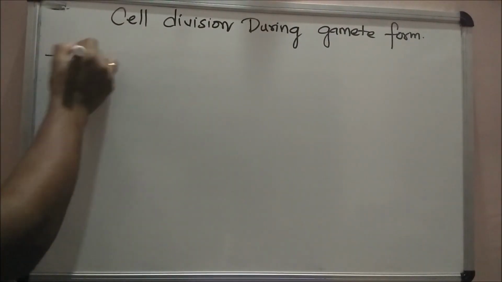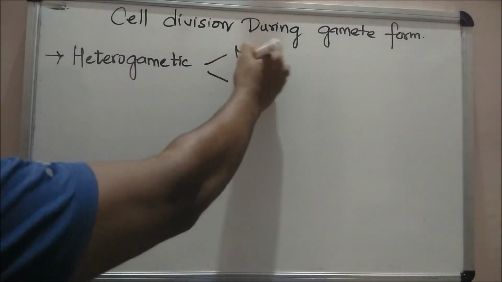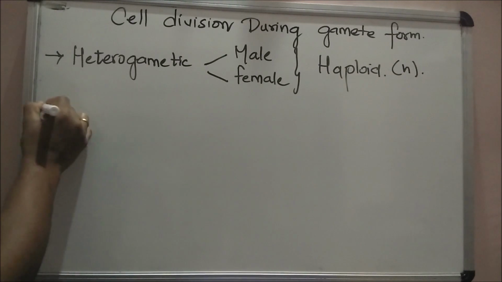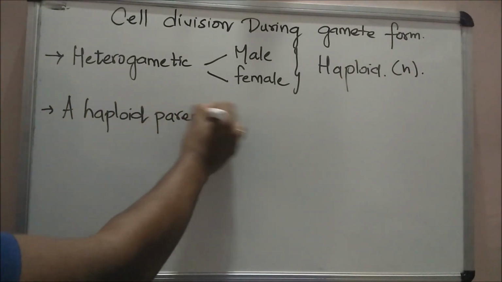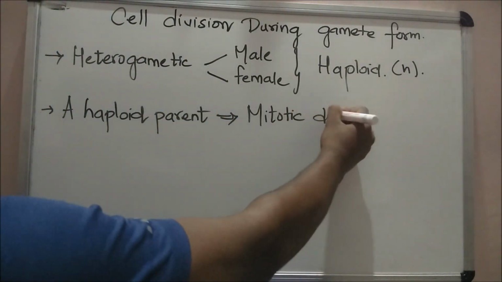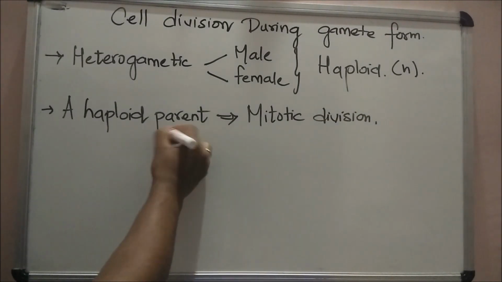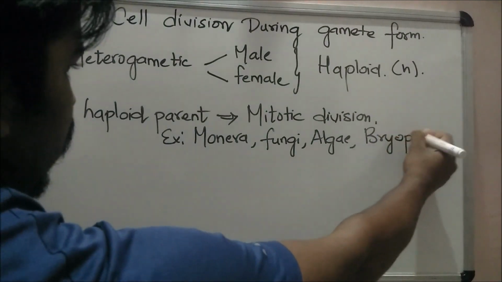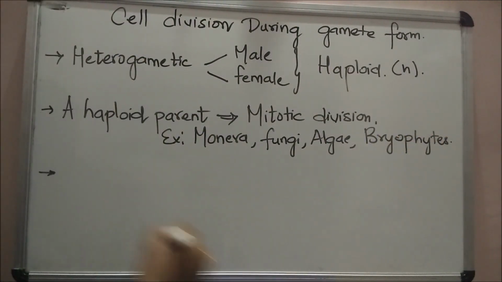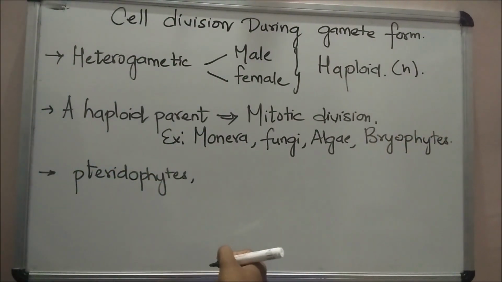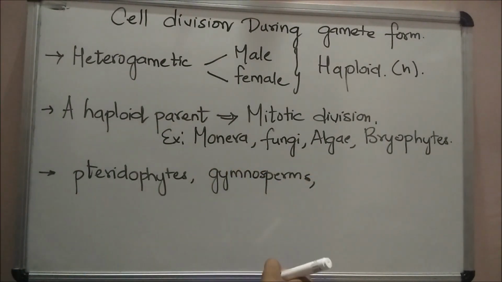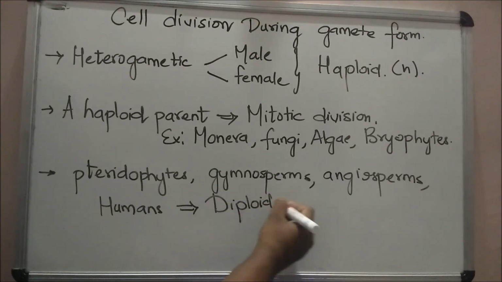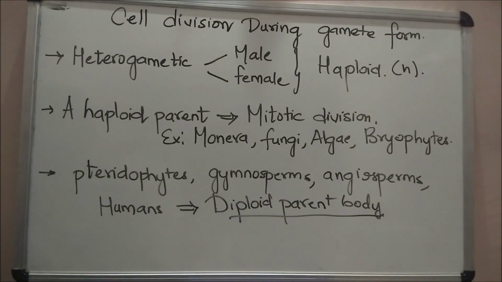Let's discuss cell division during gamete formation. Gametes in all heterogametic species are of two types, that is male and female, and both are haploid cells. A haploid parent produces gametes by mitotic division. Several organisms like Monera, fungi, algae and bryophytes have a haploid plant body. But in pteridophytes, gymnosperms, angiosperms and most of the animals, including humans, the parental body is diploid.